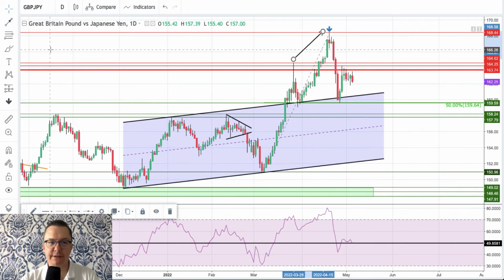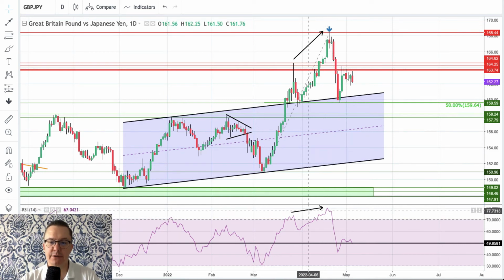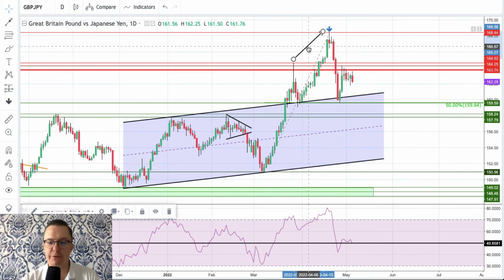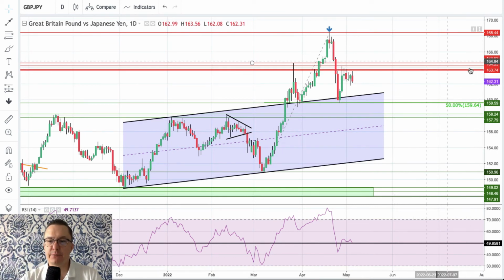So here on this market, we still have, of course, the bearish divergence. I bet you've seen this one here. However, no, this is not divergence. This is correct. This is a lower high. This is a higher high. Not a problem here. No divergence yet. Okay, so let's remove it. I thought I was going to be quick with that and mark it. However, what's happened is a normal correction during the uptrend, so we should expect another wave to the upside. But first we need to break above this zone here, this big supply zone between 164.74 and 164.62.